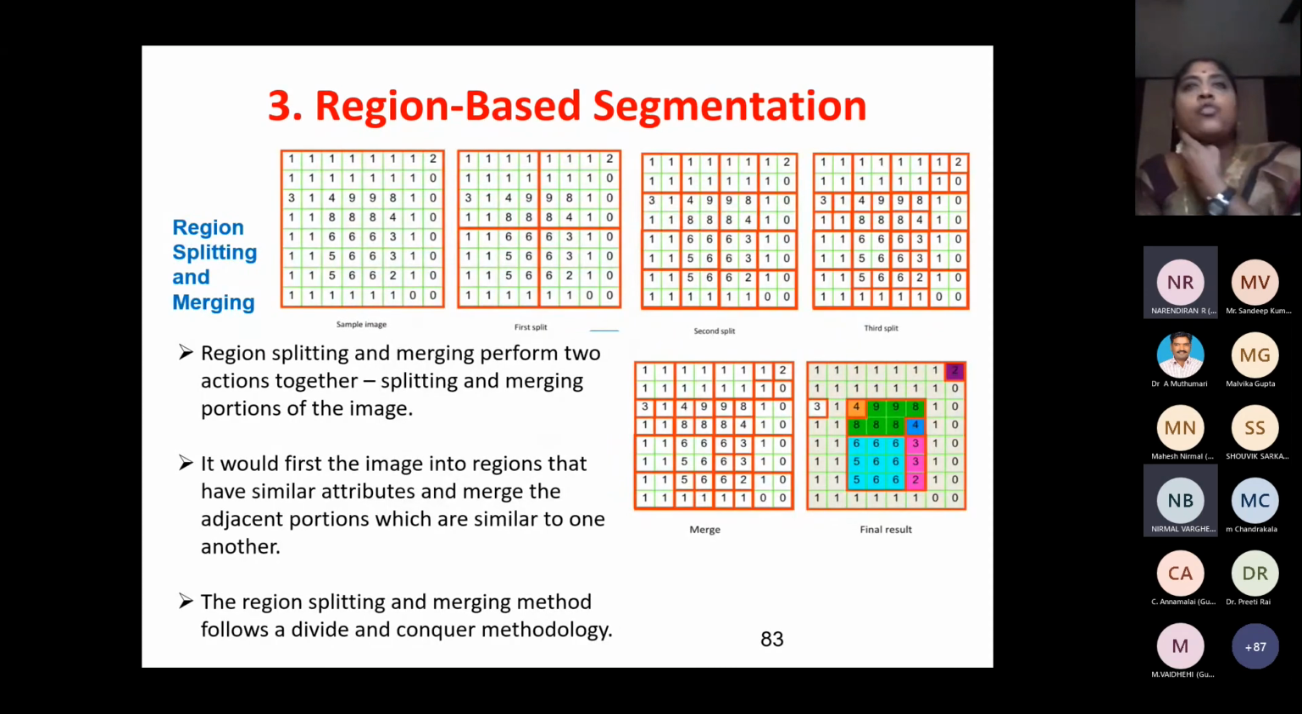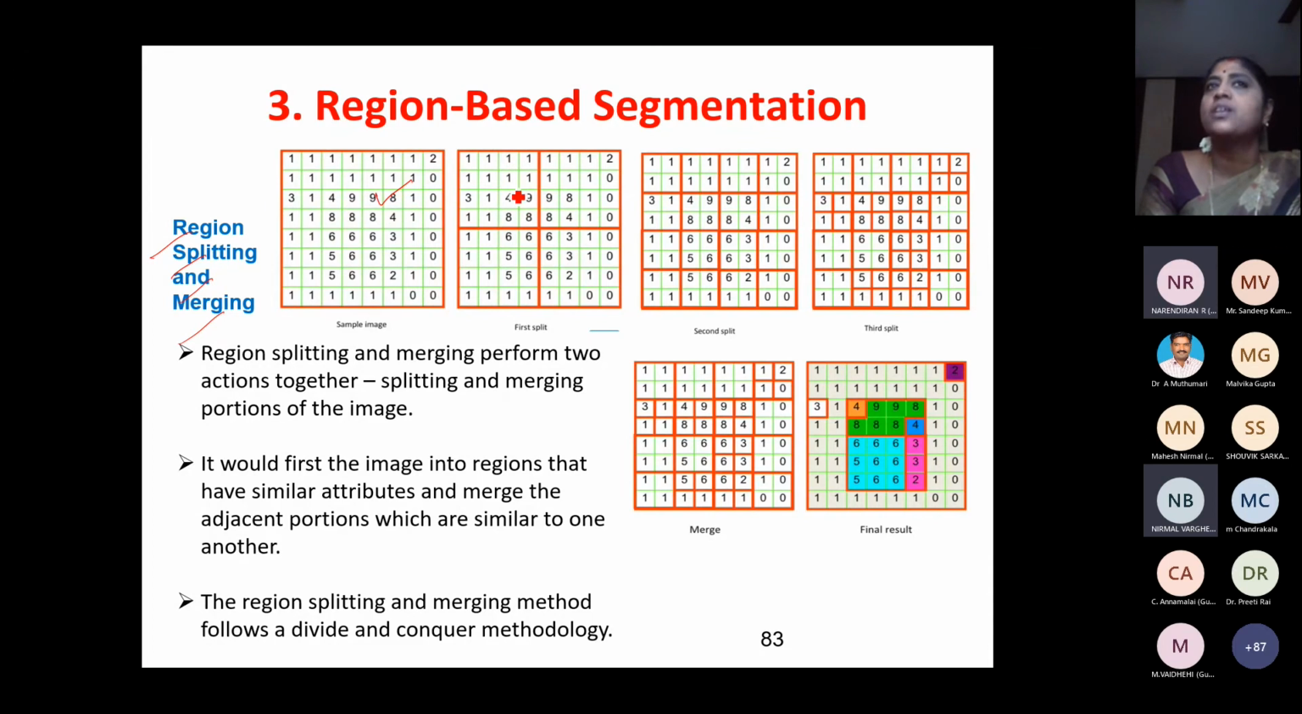Okay. So next we'll move on to region splitting and merging. What I do is, this is the original image. I am going to divide it into four parts. Then I am going to see whether all have the same values. If they are not having the same values, 1, 1, 1, 3 is here, 4 is here, 9 is here.